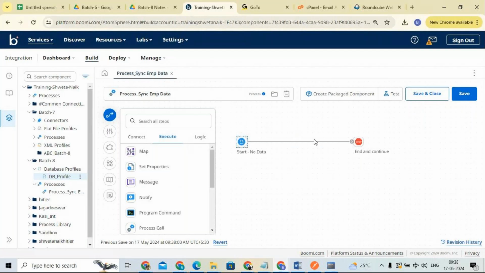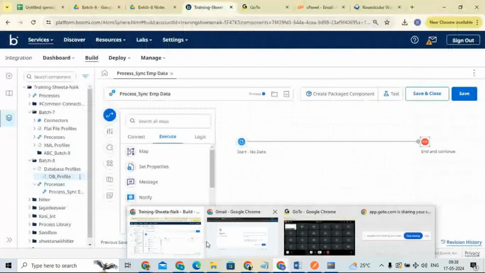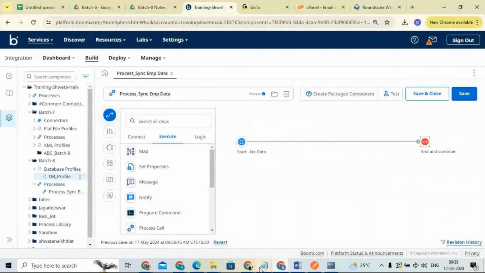Perfect. So if it is clear, now we'll discuss a new topic, runtime entities. What do you mean by runtime entities? For example, I am not just developing, I am writing some code and achieving the integrations. But you want to test it, you want to run the process, right? You want to do the testing, or execute the process, right?